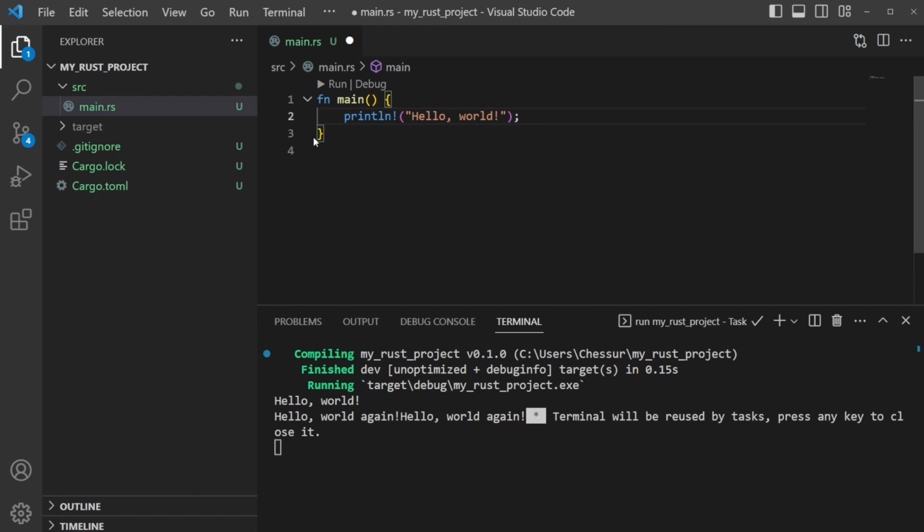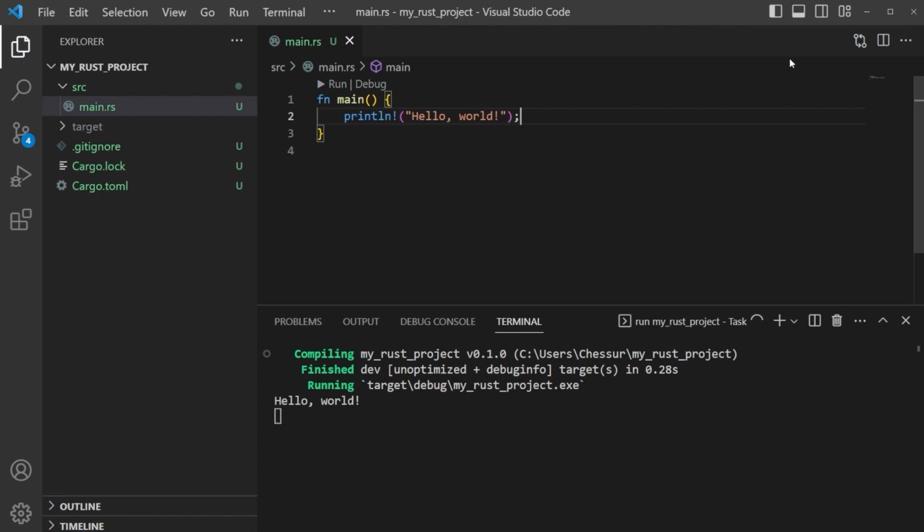So what are we doing in this program? We're taking main, our main function, and we're telling it to do something. So that do something is run a macro, println, to print out hello world. That's pretty much it. Save it, run it one more time. And there we are, we're back to hello world.